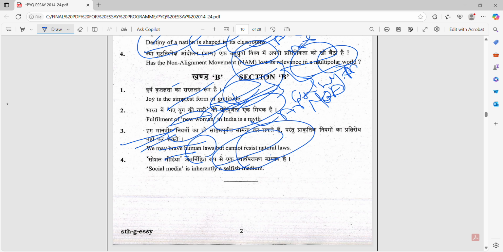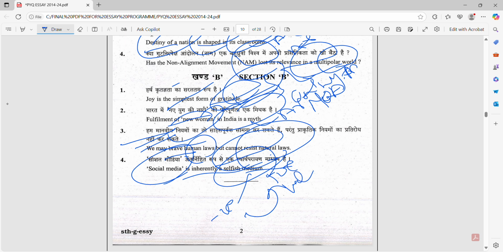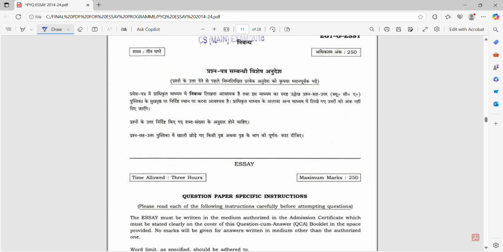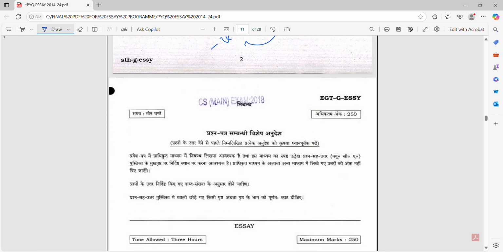Okay, this topic in the exam hall: social media is an inherently selfish medium. This is negative also, this is positive also, but overall as a leader we have to write in a positive sense. Okay, this is the 2018 paper.